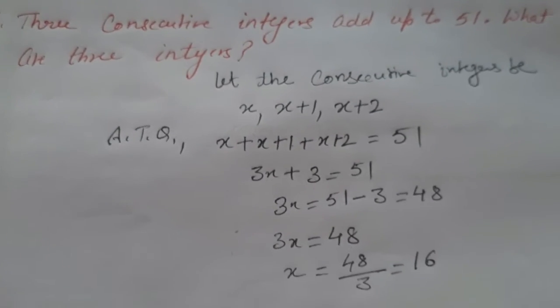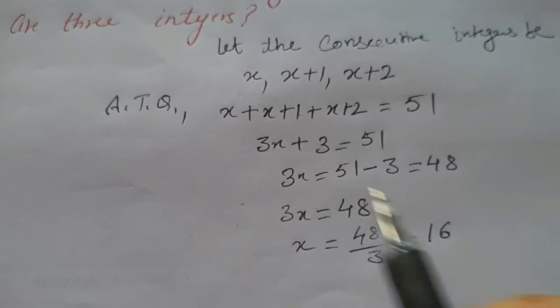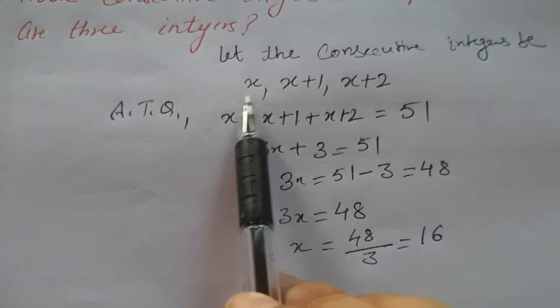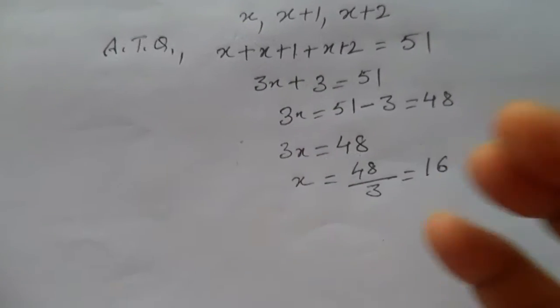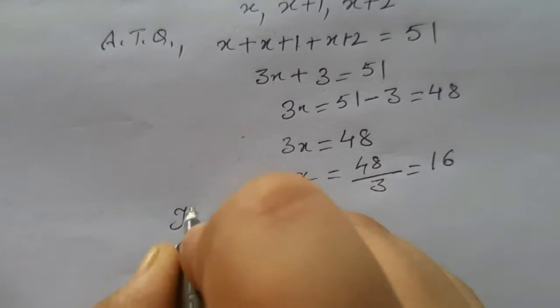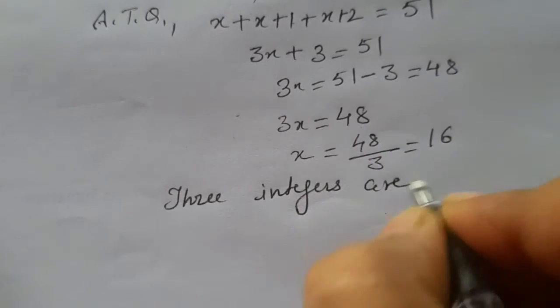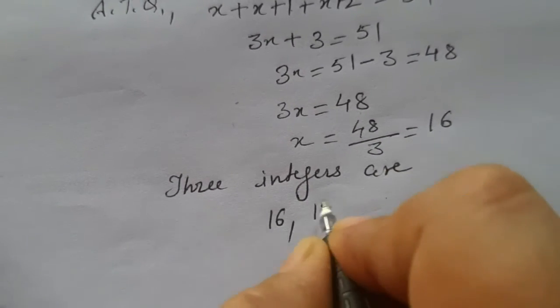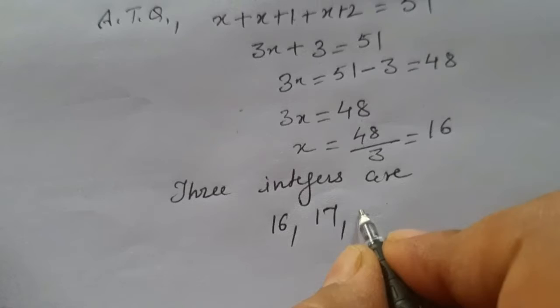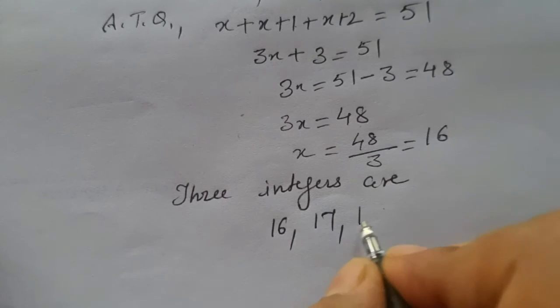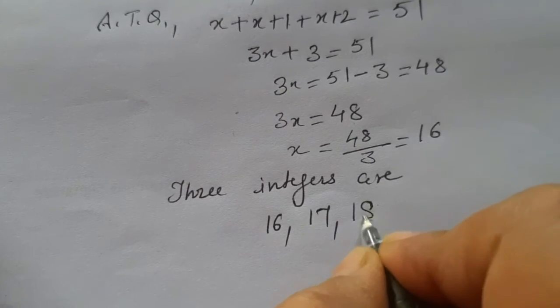Now we have to find the 3 integers. So the 3 integers were x, x plus 1, x plus 2. So the 3 integers are 16, 16 plus 1, 17, 16 plus 2, 18.